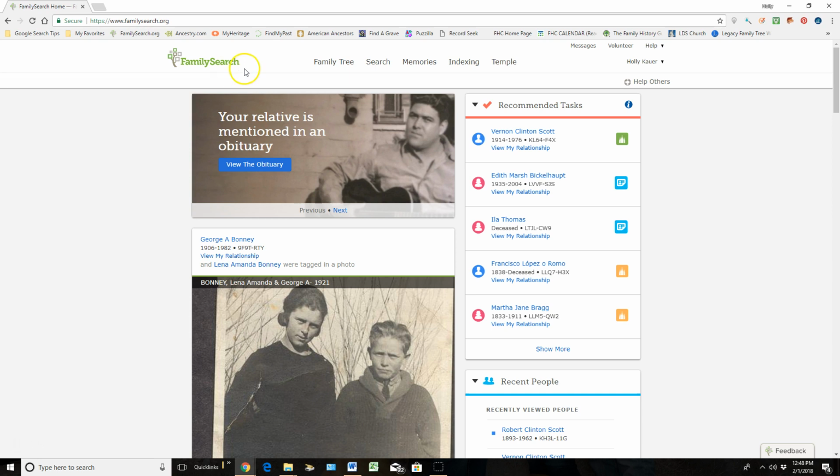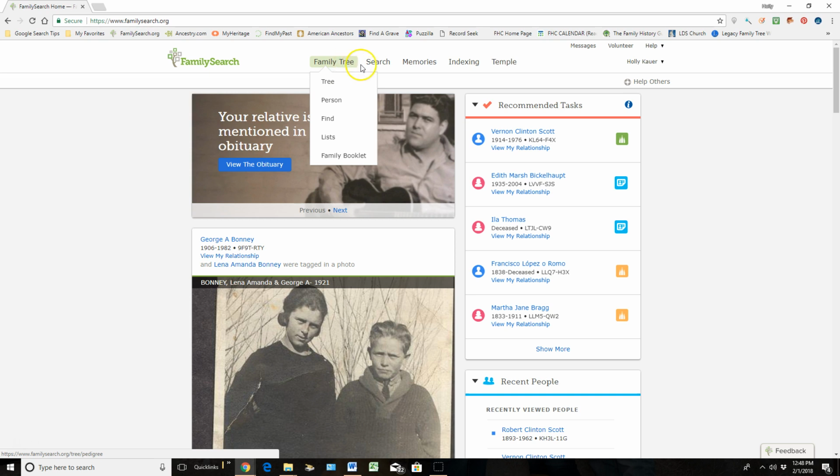I want to start off with Family Tree. Inside of FamilySearch.org, they offer us a worldwide tree. And what that means is people all over the world are working together to create a tree together. So we're collaborating with each other. We may be working on the same ancestors together. And we're trying to create the cleanest, most accurate tree we possibly can together.